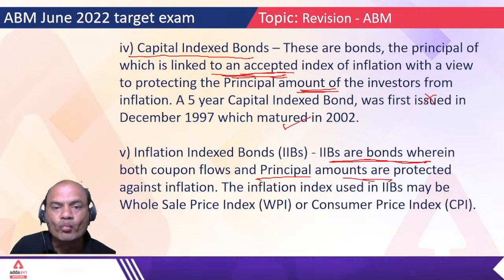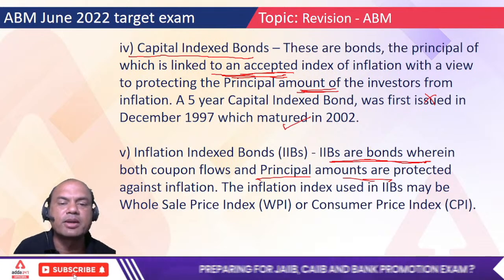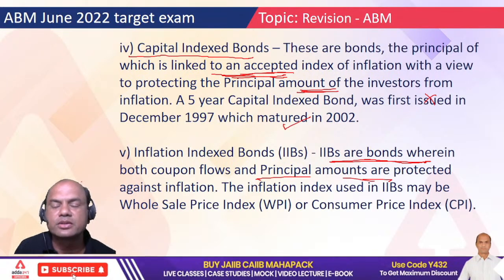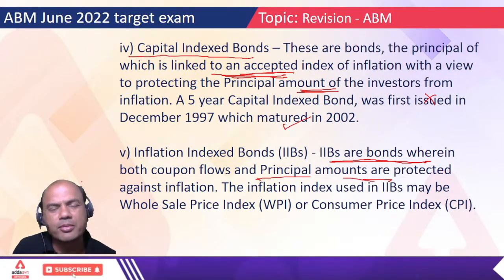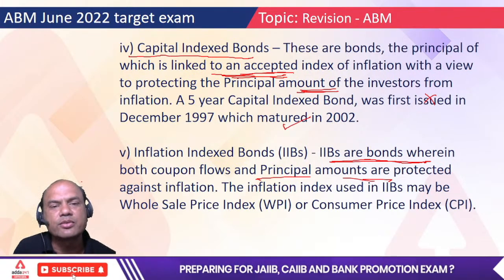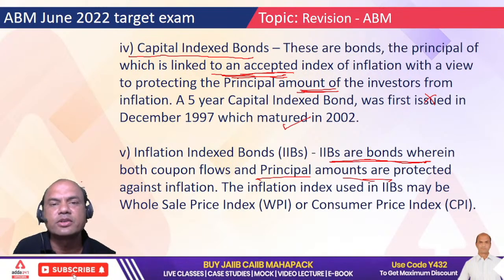Okay. 5-year capital index bonds were first issued in December 1997, which matured in 2002. Now this is not for you to remember. You don't have to remember anything like this. Only remember this: what are capital index bonds. Okay. So it is based on some index of inflation.